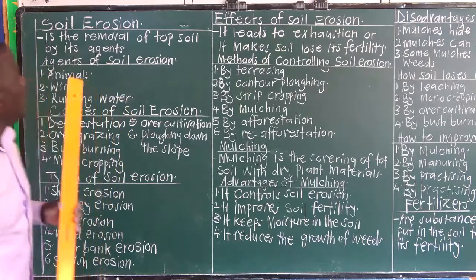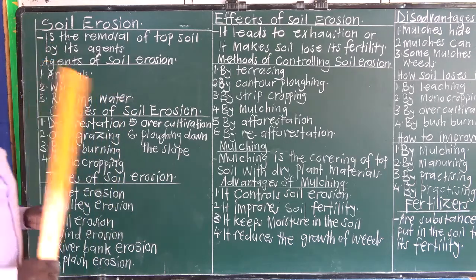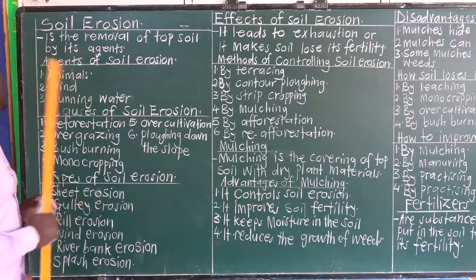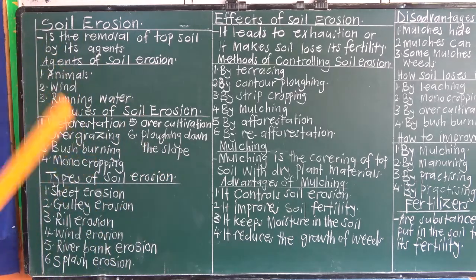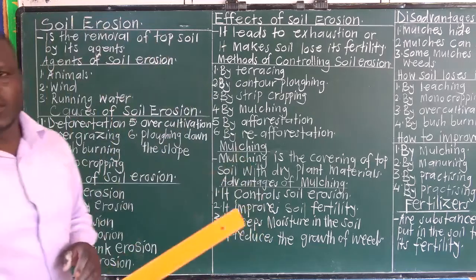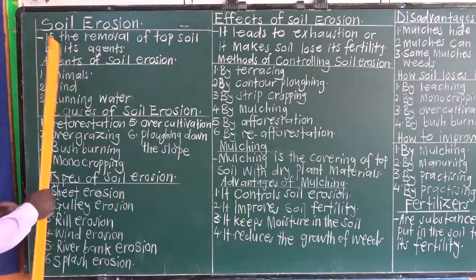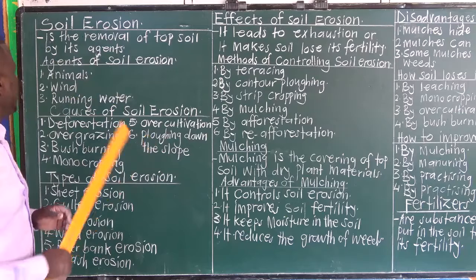So today we're going to look at soil erosion. What is soil erosion? Soil erosion is the removal of topsoil by its agents. What are those agents of soil erosion?